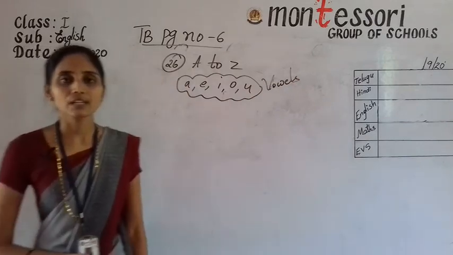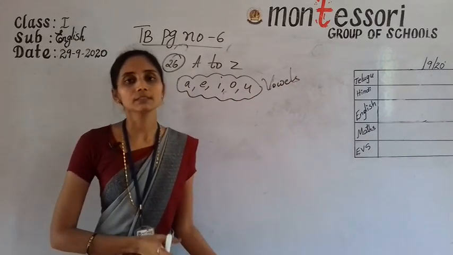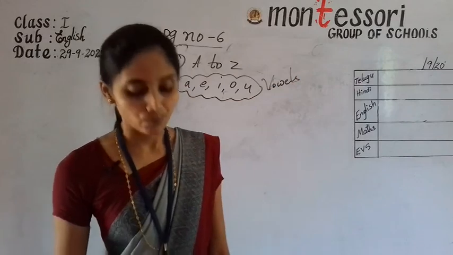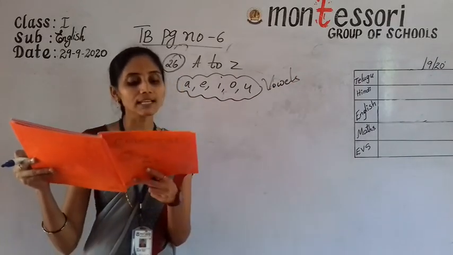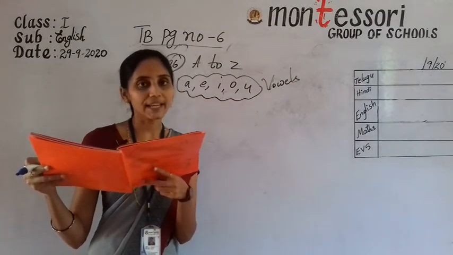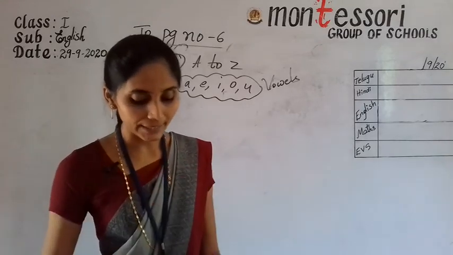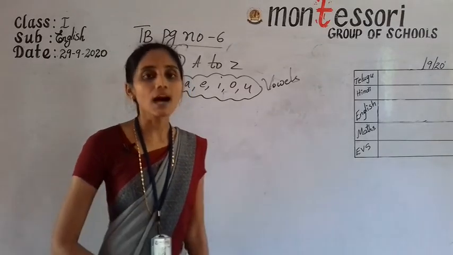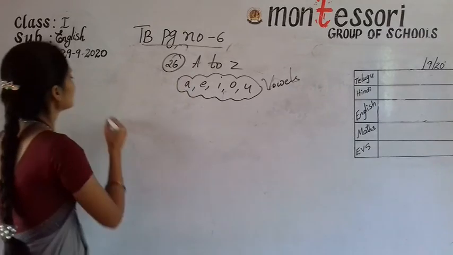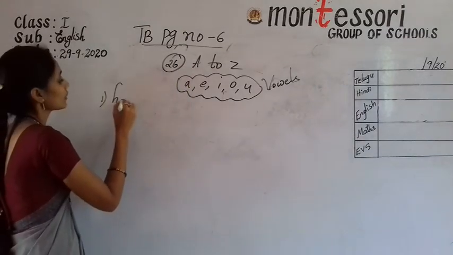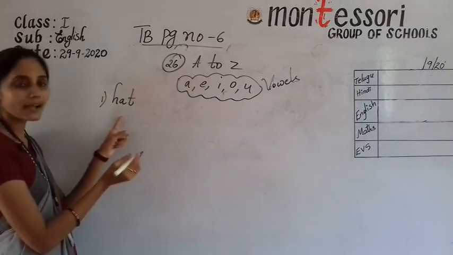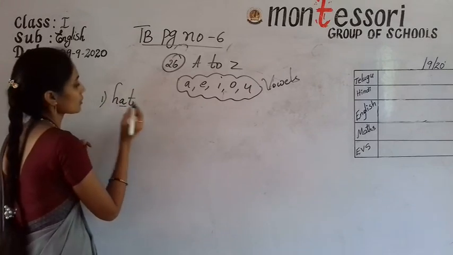Yes or no? We have learned many times. So, say the words aloud. H-A-T, hat. P-A-T, pat. R-A-T, rat. H-A-T, hat. A sound, vowel sound.